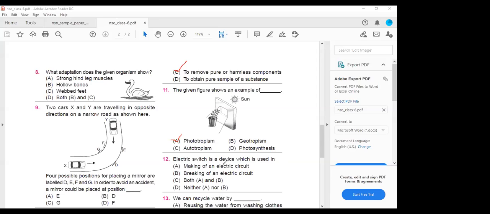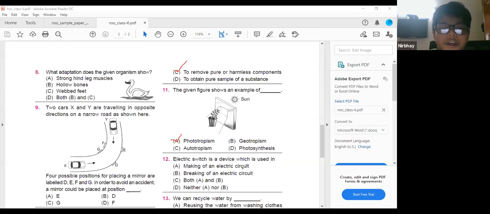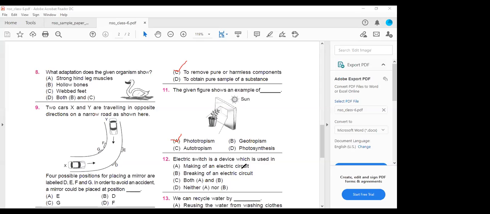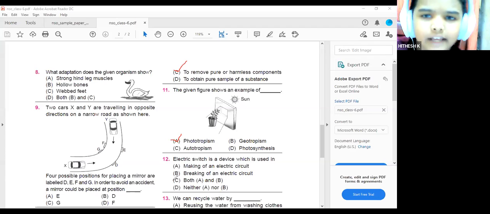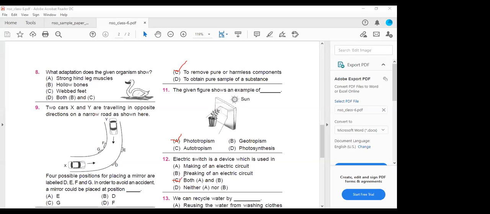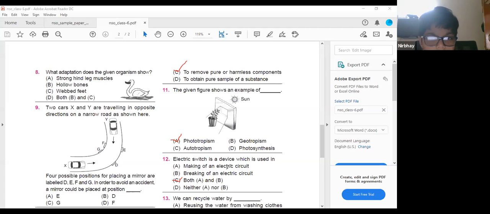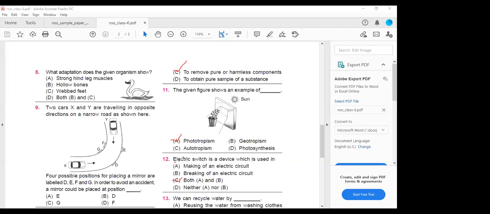Next, electric switch is a device which is used for on and off. So what is it used for? Making of an electric circuit? Or breaking of the electric circuit? Both A and B. For switching on the light also you will use the same switch. For switching off the light also you'll be using the same switch. So for making the circuit or breaking the circuit we'll be using the electric switch. Okay.